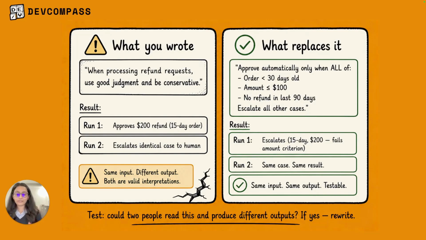So Claude needs a decision tree, not an aspiration. Always remember, the way to test this is, could two people read this instruction and produce different output? If your answer is yes, my dear friend, the prompt is vague. So make it categorical, so that if anyone, any part of the world reads it, they will have the same output.